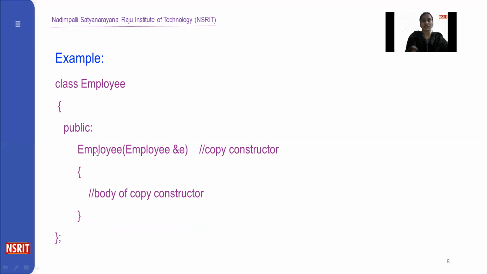Every constructor name must be the same as the class name. Here the class name is Employee and the copy constructor name is also the same as the class name. Here we are passing one object as a parameter to the copy constructor in the same class. So E is an object of the Employee class, and we pass the object as a parameter to the copy constructor.